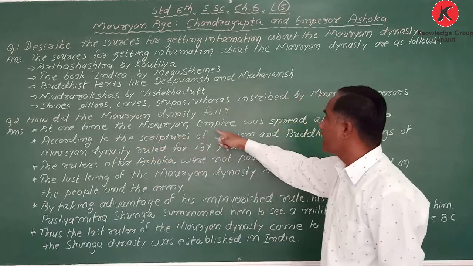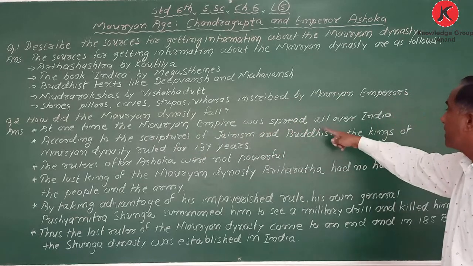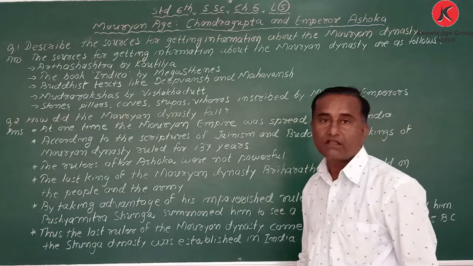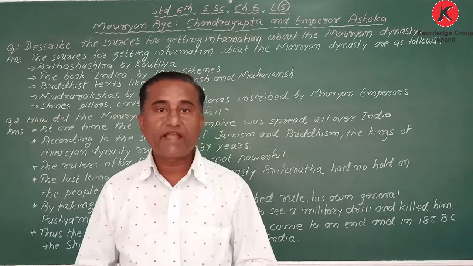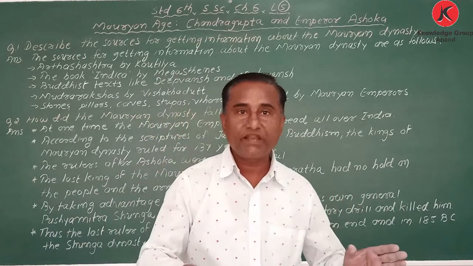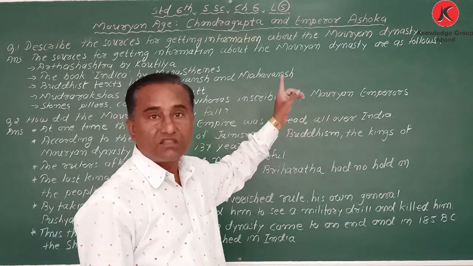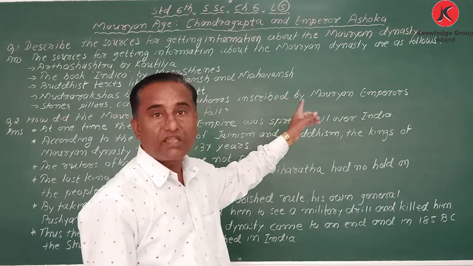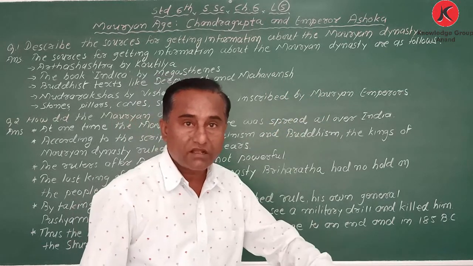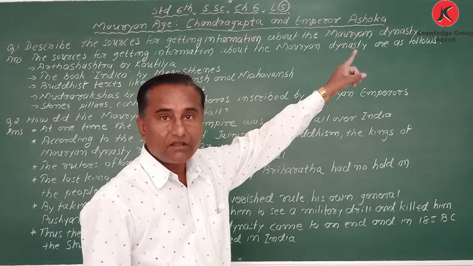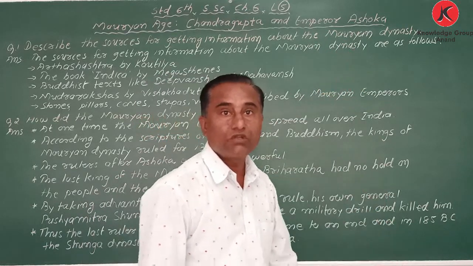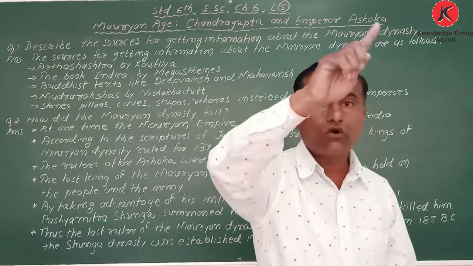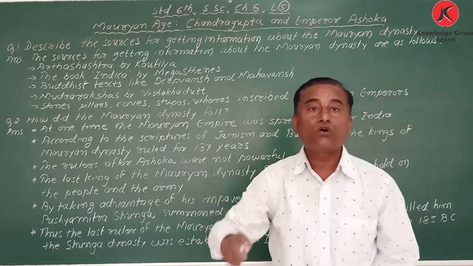At one time, the Mauryan Empire was spread all over India. It spread from Kandahar, Peshawar, Gujarat, Saurashtra, Kalinga, Nepal, and even Mysore. So north, east, west, south, and northwest.